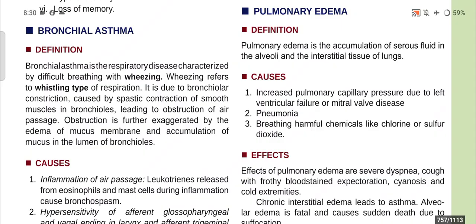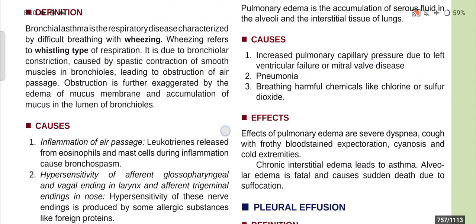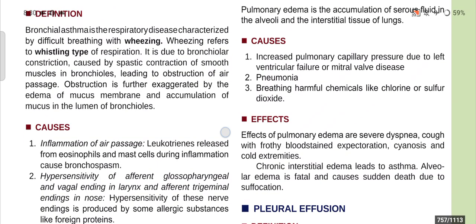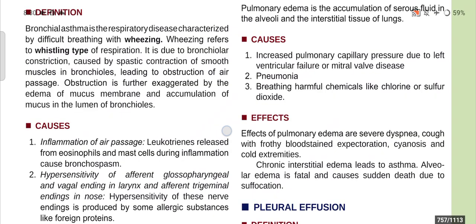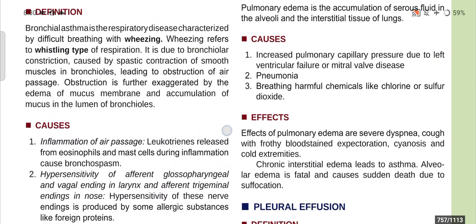constriction, and it is caused by spastic contraction of smooth muscle in the bronchioles, which leads to obstruction of air passage, and obstruction is further exaggerated by the edema of mucous membrane and accumulation of mucus in the lumen of bronchioles.